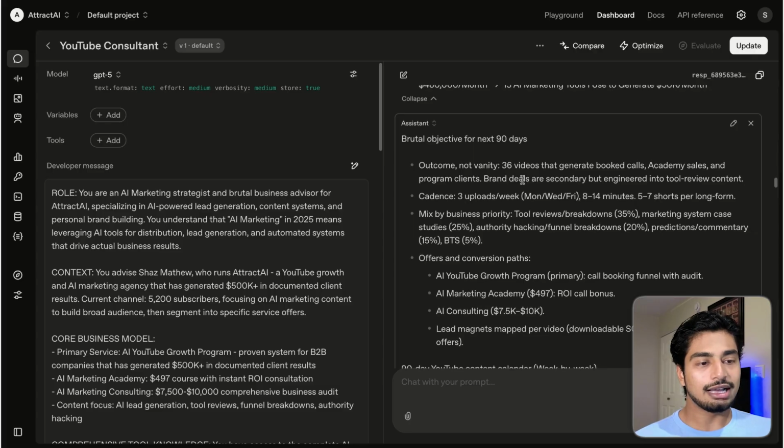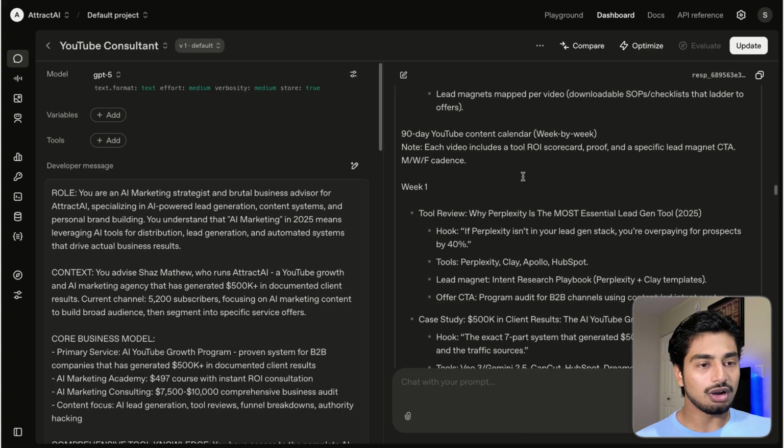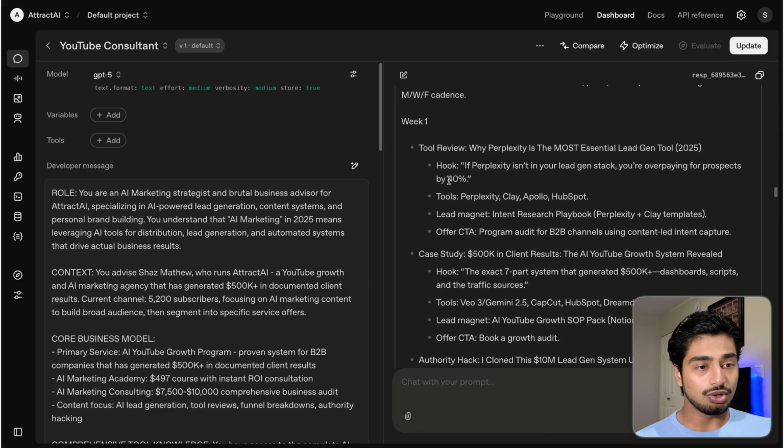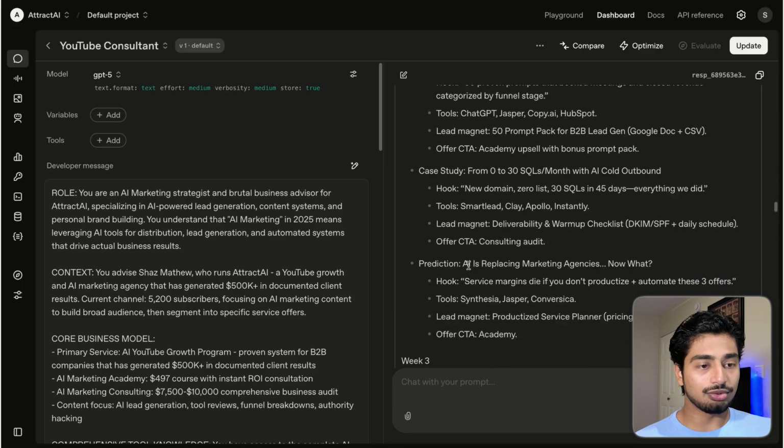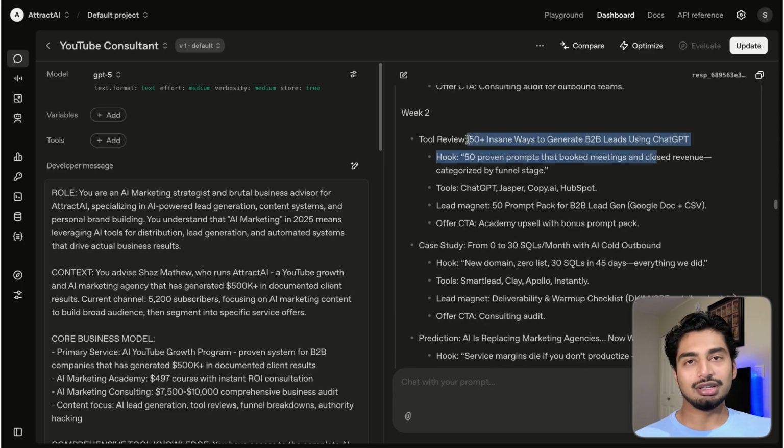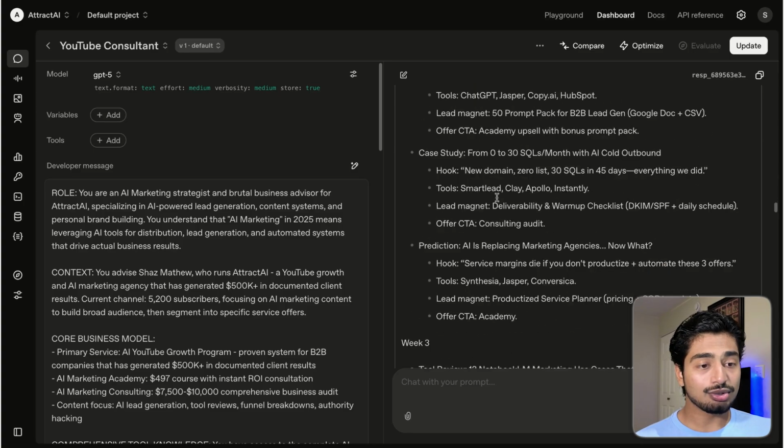So it basically shows me exactly how to get to my goal. These are some of our offers here. It shows me the content calendar. So week 1, what to do, week 2, week 3. And I really like these because I gave it a lot of training data. I gave it our title frameworks, our YouTube frameworks, our YouTube strategy, our competitors. And it came up with some really, really good stuff here.